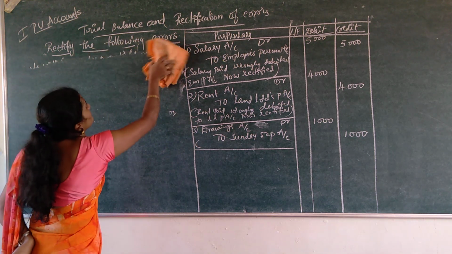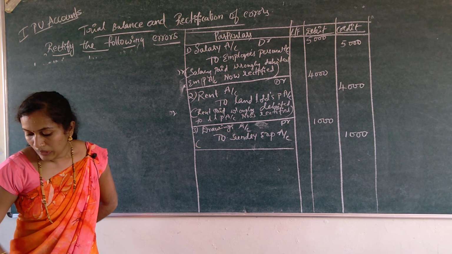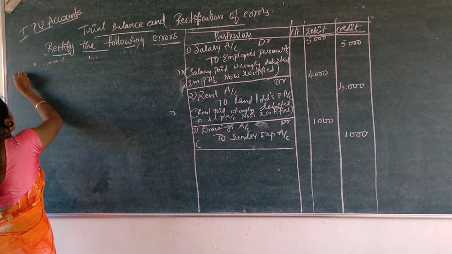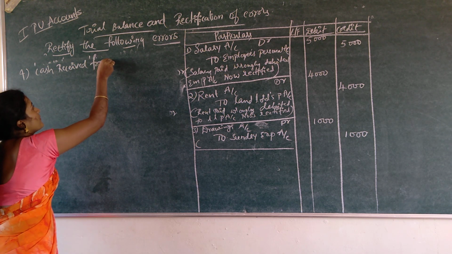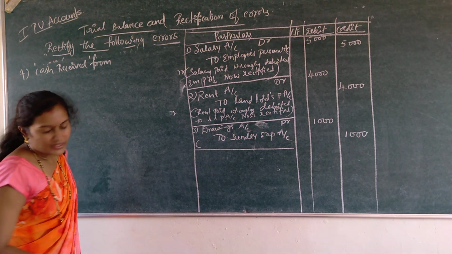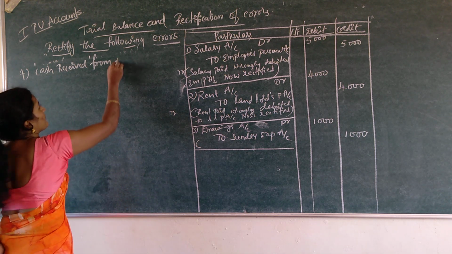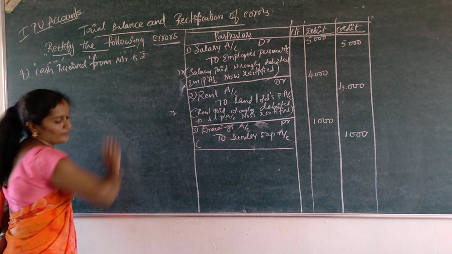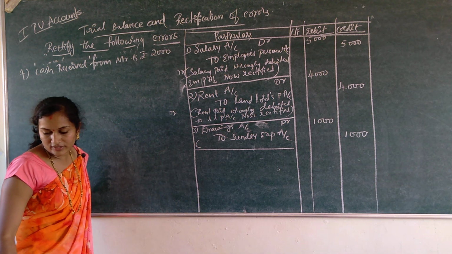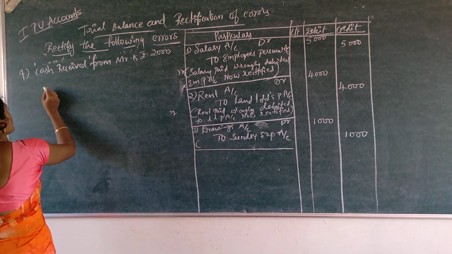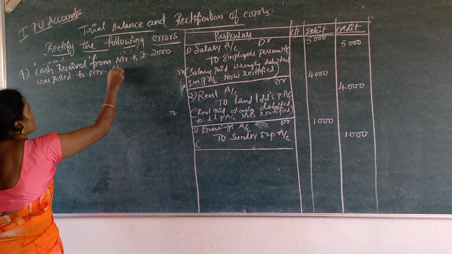The fourth transaction: cash received from Mr. K rupees 2,000 was posted to Mr. A's account.